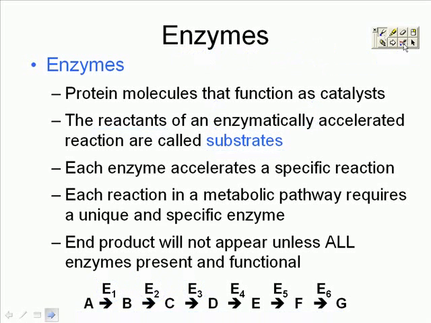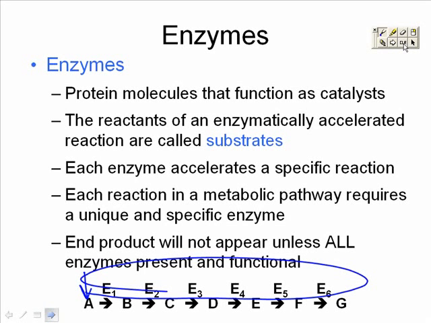Because we have now used an enzyme, instead of calling A a reactant, we call A substrate. Substrate tells me that this chemical reaction will utilize enzymes. So if I want to name my enzyme, I simply want to add ase to the end of the name of my substrate.